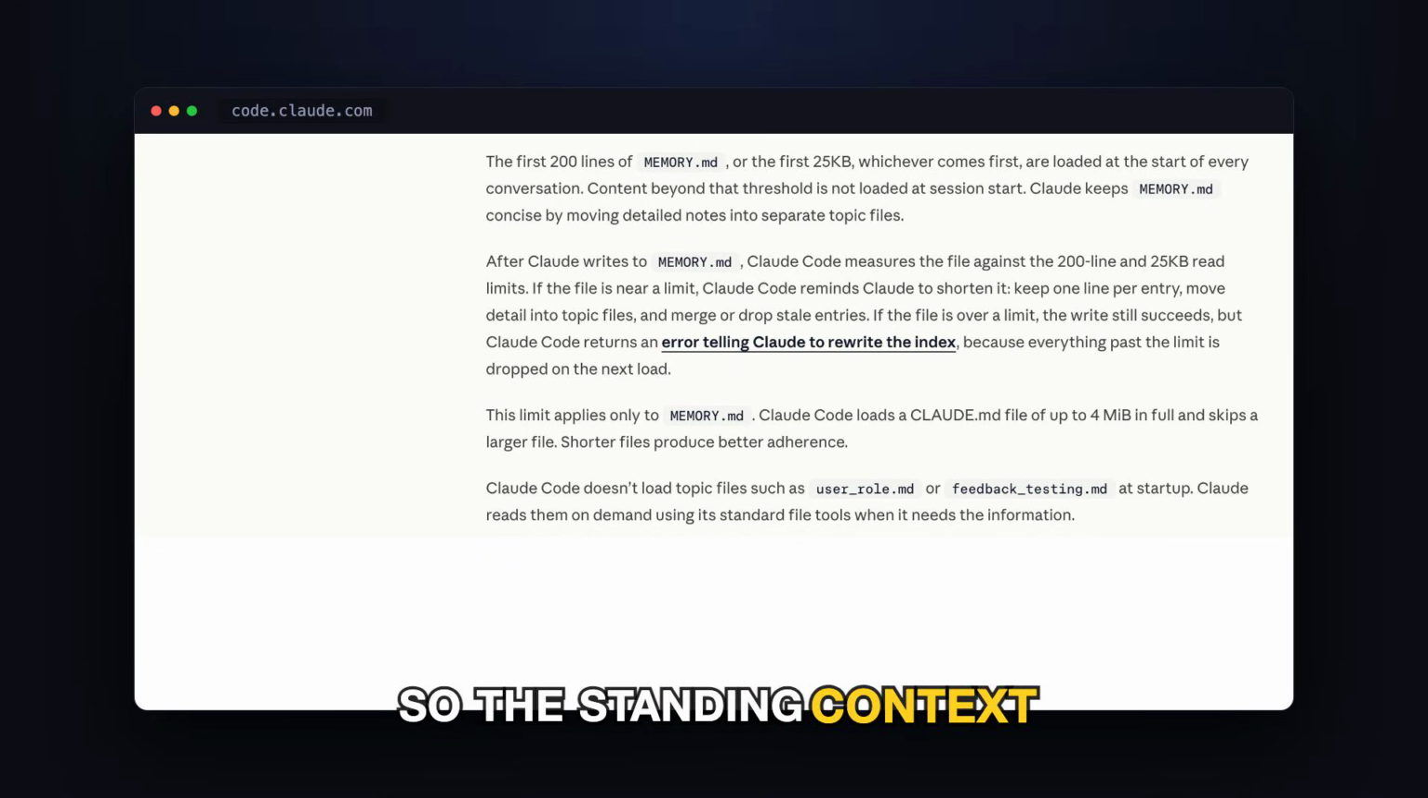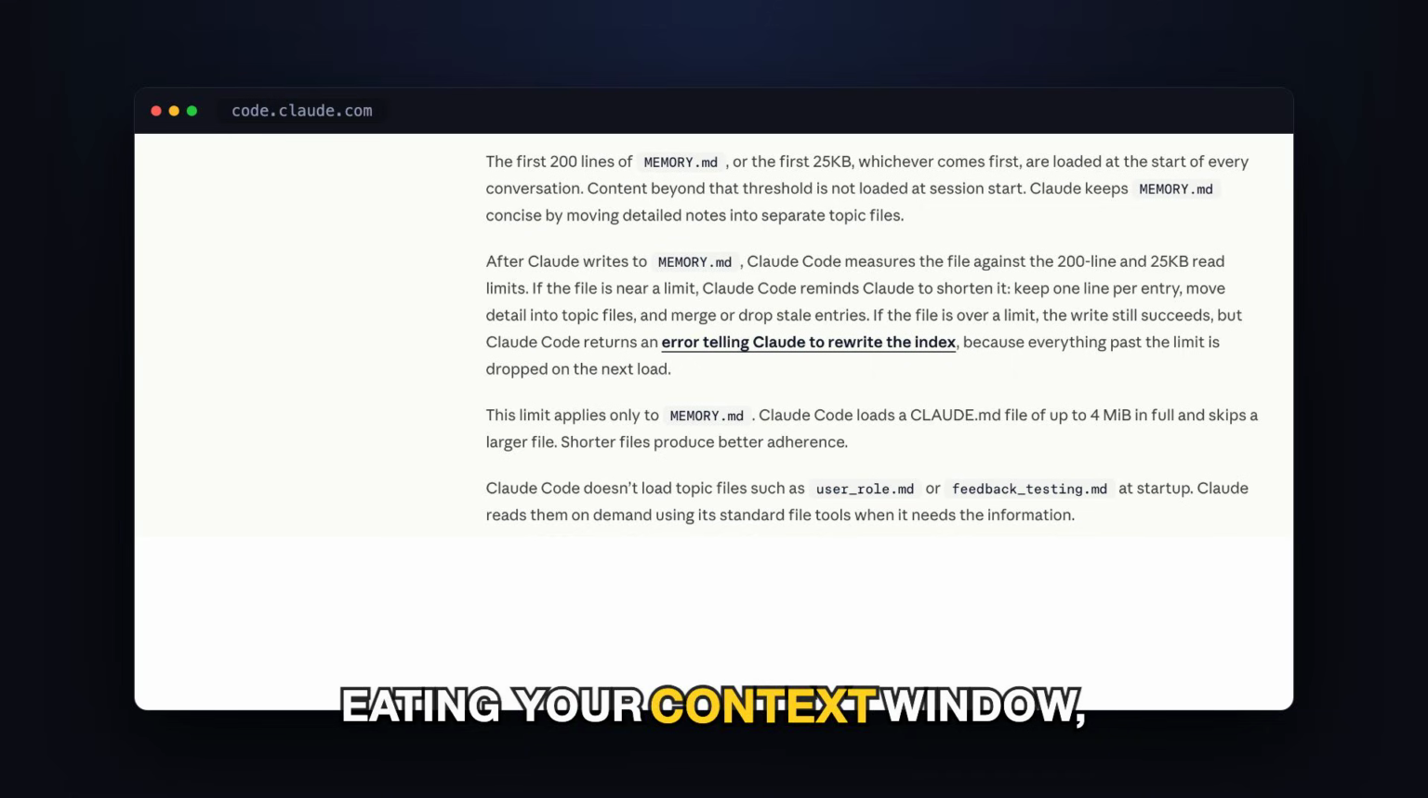So the standing context cost of this feature is 1 index file, and mine is 14 lines and 1.8 KB. That's the whole ongoing bill. If somebody tells you auto memory is eating your context window, check the index. That's the only part that's always there.